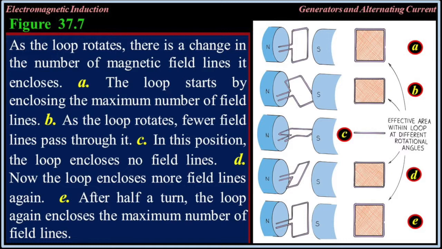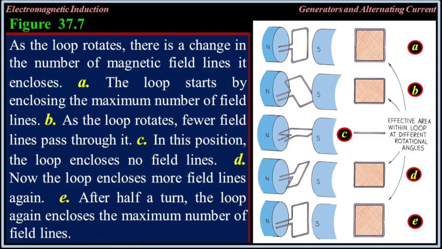In 37.7a, the loop has the largest number of lines inside it. As the loop rotates, 37.7b, it encircles fewer of the field lines until it lies along the field lines and encloses none at all, 37.7c. As rotation continues, it encloses more field lines, 37.7d, and reaches a maximum when it has made a half revolution, 37.7e. As rotation continues, the magnetic field inside the loop changes in cyclic fashion.